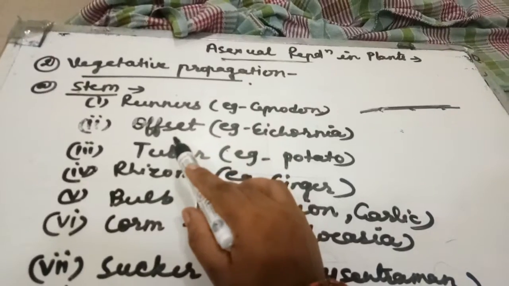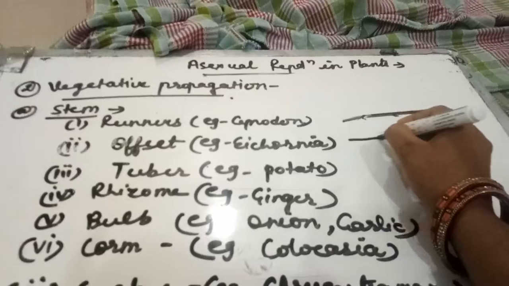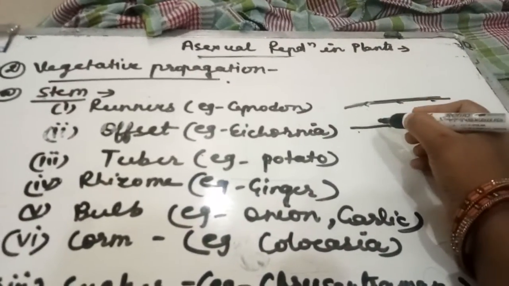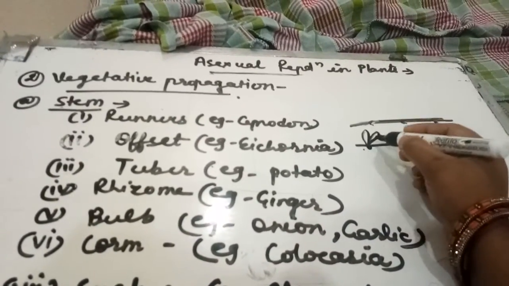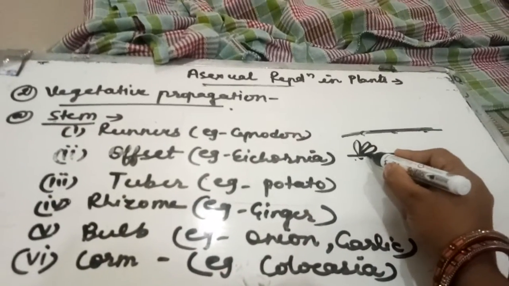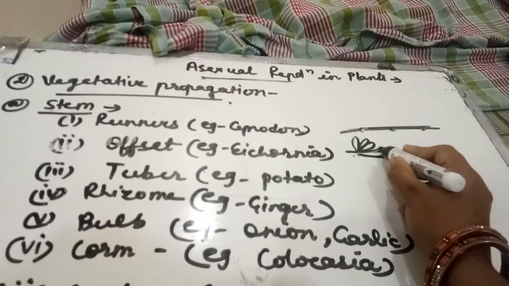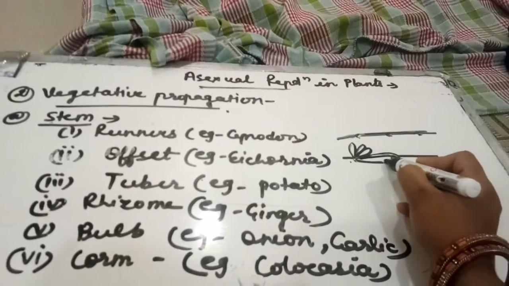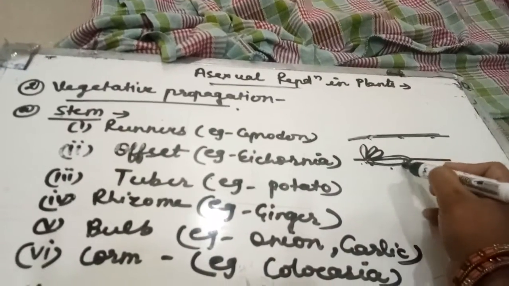The second one is the offset. Offset is also a horizontal stem, but in this case, suppose this is the node and a plant arises, and now the internode becomes fleshy, soft, and long.